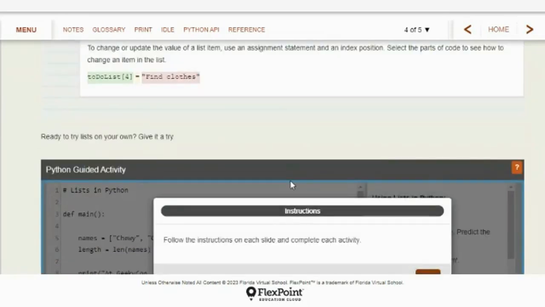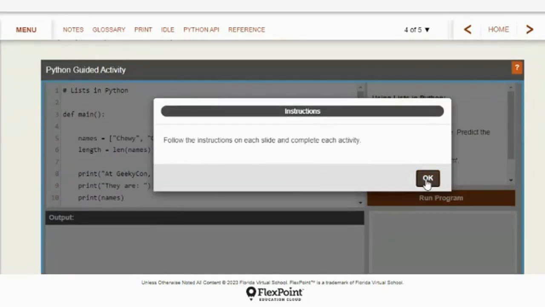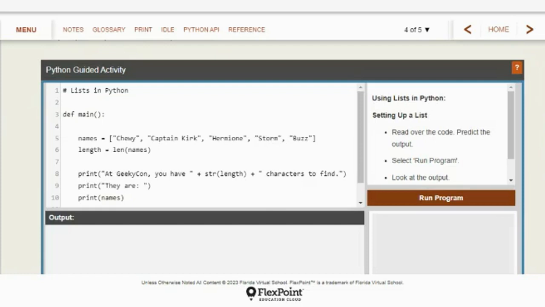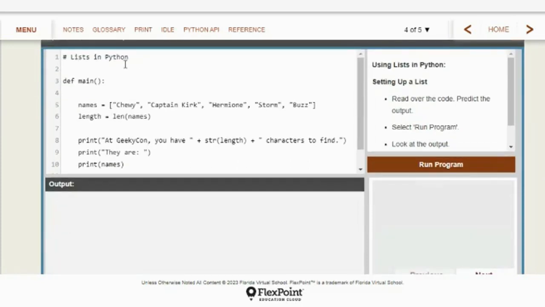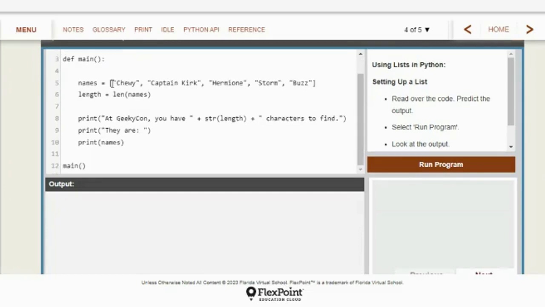All right, so let's look at an example program here. Let's look at the first example they have for us. So this is a list in Python program. Define main. So we've started our program. names equal. So they have a list they call names. That's the name of their list. Because then they have a bracket and put it in quotes. Chewie, Captain Kirk, Hermione, Storm, Buzz. So they've got 5 items in there.